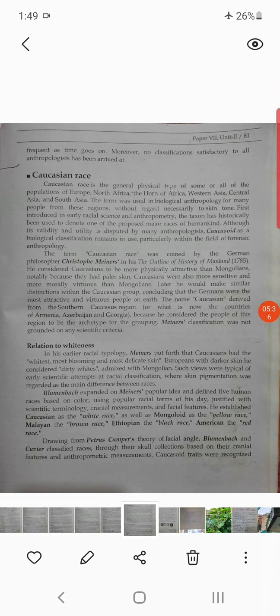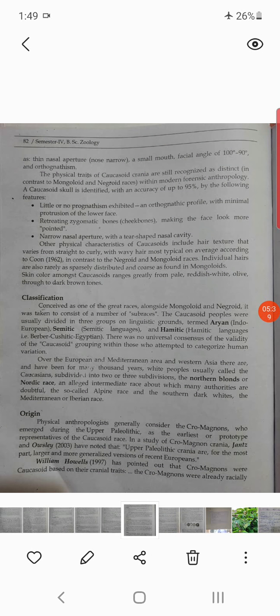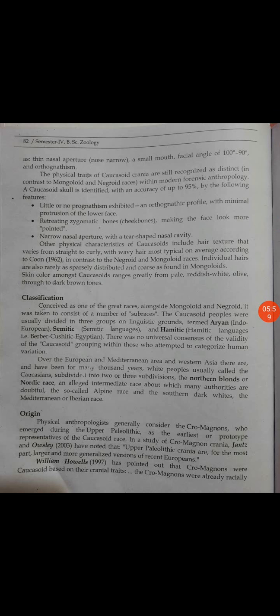Now we see here the classification conceived as one of the great races alongside Mongoloid and Negroid. It was taken to consist of a number of sub-races. The Caucasoid people were usually divided in three groups: Aryan, that is Indo-European; Semitic, that is Semitic languages; and Hamitic languages, that is Berber, Cushitic, and Egyptian. So these three sub-races are present.